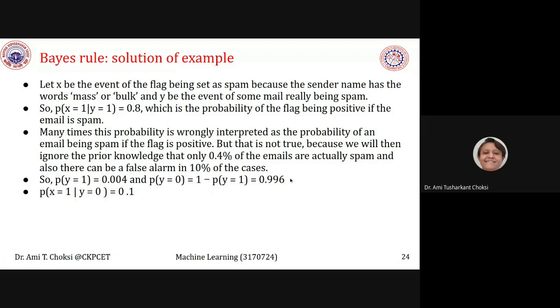So what we can say is the probability of X equal to 1 based on Y equal to 0 is 0.1. Fine.